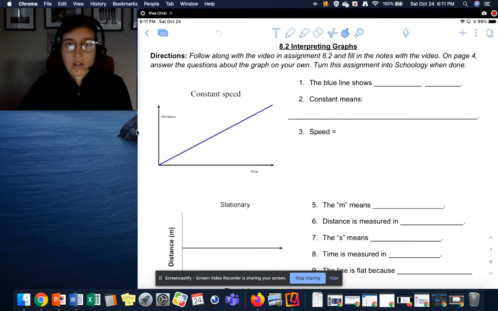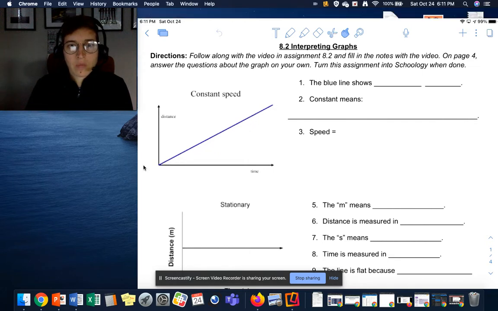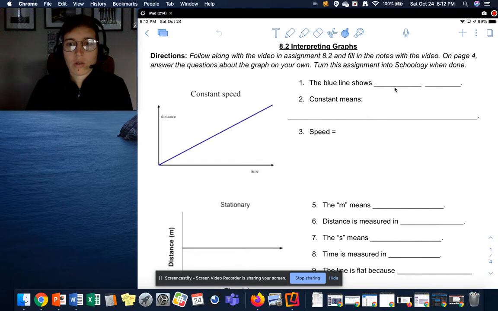All right, so we have a graph, and it has one line on it. This blue line. So number 1, what is the blue line showing us? That is showing us a constant speed.